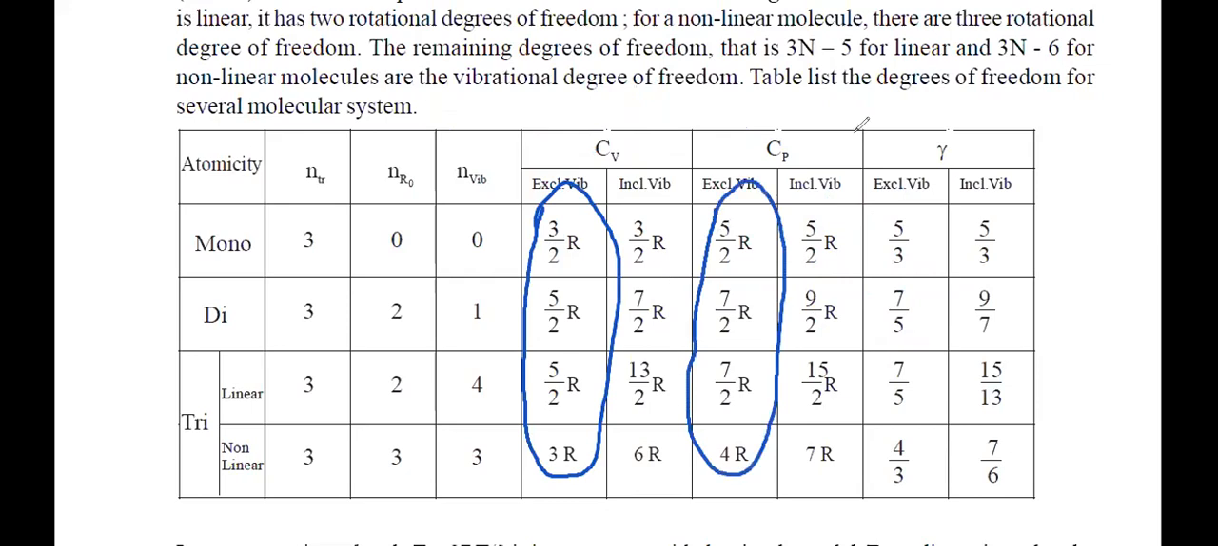Got it? What is gamma? Gamma is called the adiabatic constant that we'll study. It is Cp by Cv. Okay, these are just terms, you don't have to understand. These are just constant terms. So you just have to remember the value of constants.